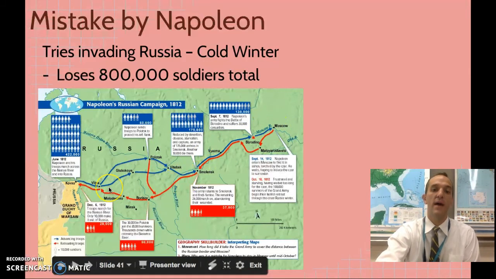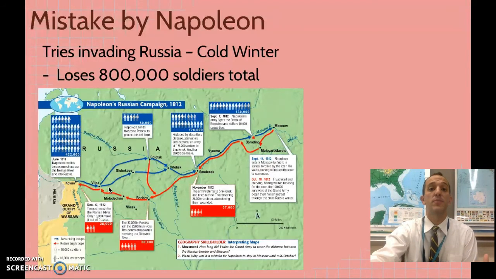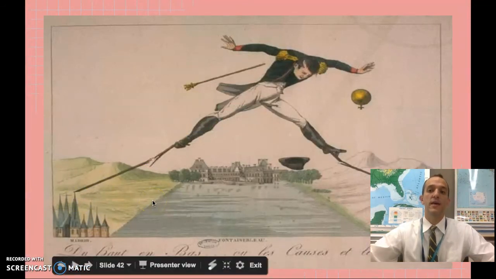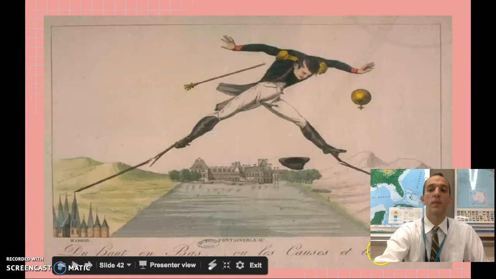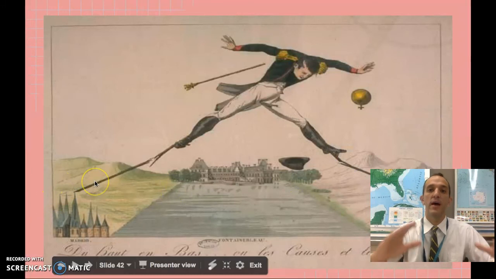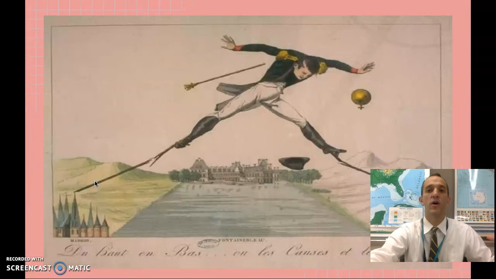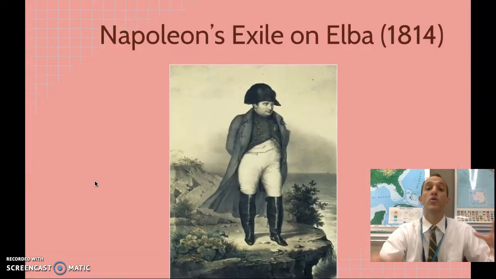He then marches back, and other countries realize this is the time that we can stop this guy Napoleon and we can invade him. And this cartoon here kind of shows he almost extended his empire too much. So we got Moscow over here. This is supposed to be the Palace of Versailles. And over here we have Madrid, which is in Spain. And by trying to stand on these stilts, he's extended himself too far and he's going to fall into the river and die. Napoleon is actually caught and he's sent to an island called Elba.